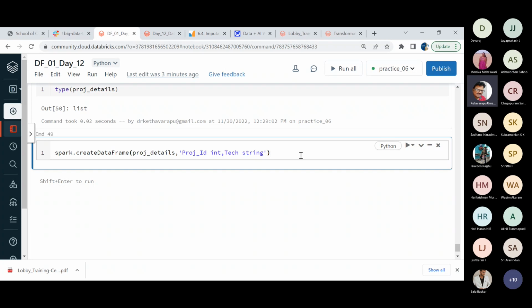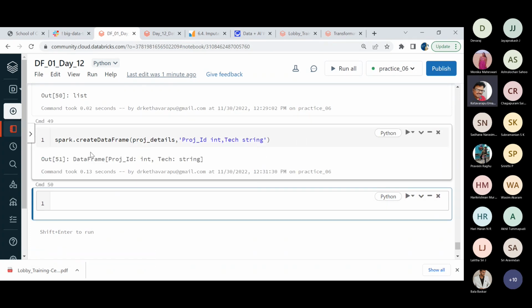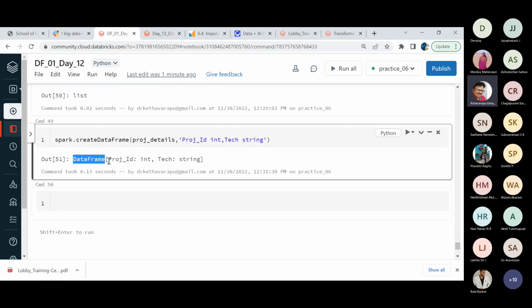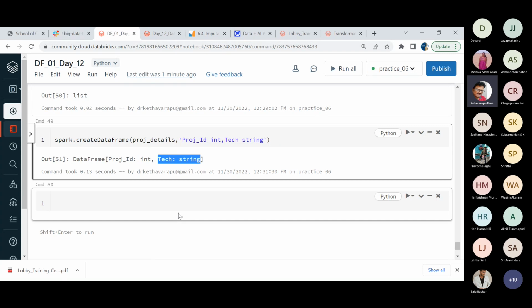At times, if I want to temporarily generate some data frame and I don't want to store that data permanently, then I can make use of this convention. So see here, even if I am not storing it, no problem. What it is saying, you have created a data frame with the project ID as integer, technology of type string. This is of course a kind of schema representation.